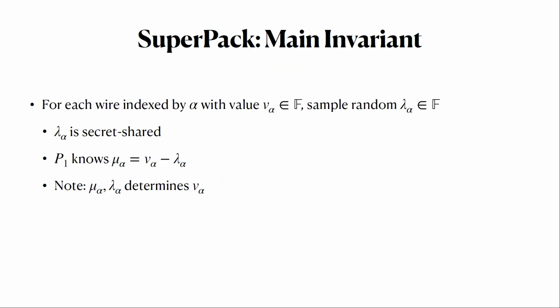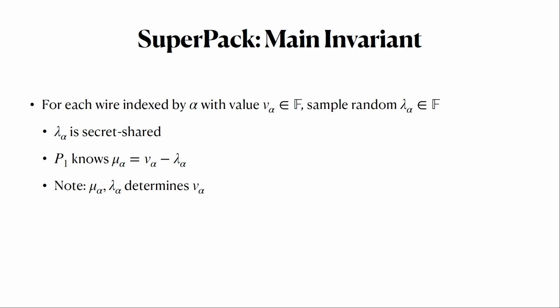So then in the protocol, the online phase has an invariant which is maintained throughout the circuit evaluation, which is that at each wire, say a wire indexed by some index alpha, if this wire has the plaintext value v, which is the actual value of the computation at this point of the circuit, then we associate with this wire a special random mask called lambda, which is not known to any parties and will in fact be secret shared in some flavor of packed secret sharing.